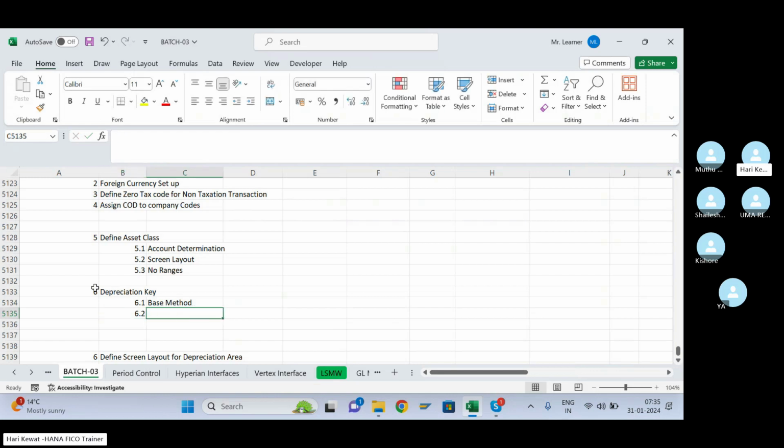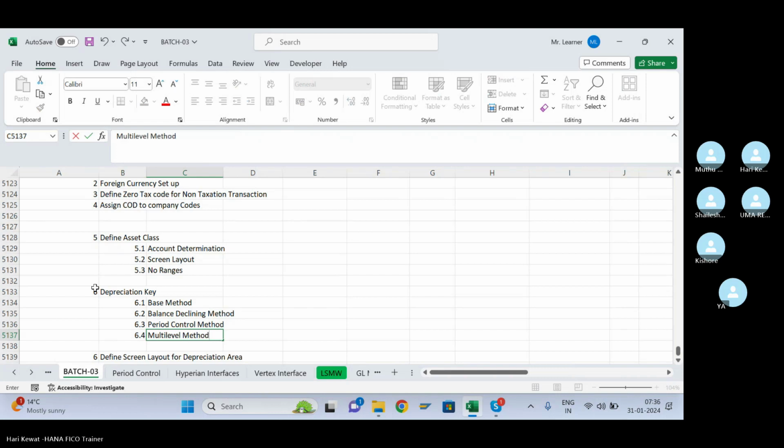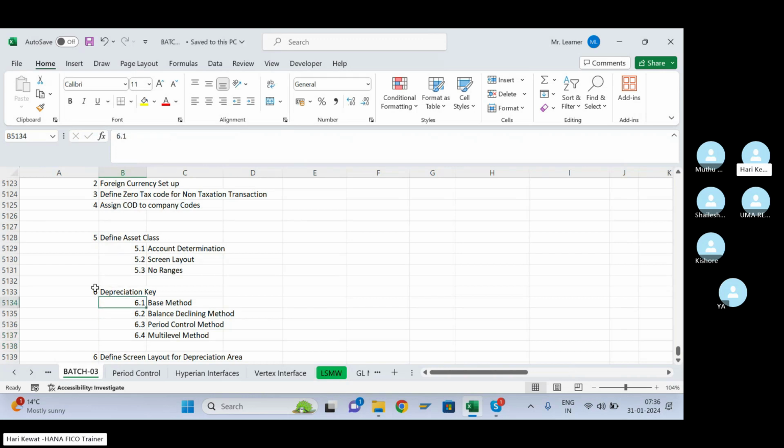Base method, then balance declining method. Balance declining method I have not taught yet; I will teach you. Then 6.3, we saw the period control method. This I already taught you. Then 6.4, multi-level method, which I also already covered. So these are the important ones for the depreciation key: base method, period control method, multi-level method, and declining balance method. I will teach you soon.